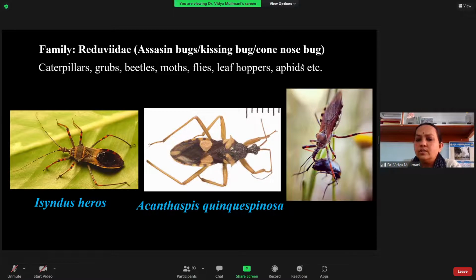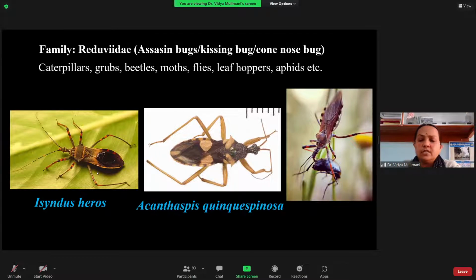And you have the cone nose bug. You can see here, it has a head that looks like a cone. So that is why it is a cone nose bug. And what are its hosts? Both the nymph and the adults are predators. Here you have to be very specific, because some of the Reduviidae are also pests, not only on plants but also on human beings. Here, I'm giving you the examples which feed only on the insect pests of the crop.